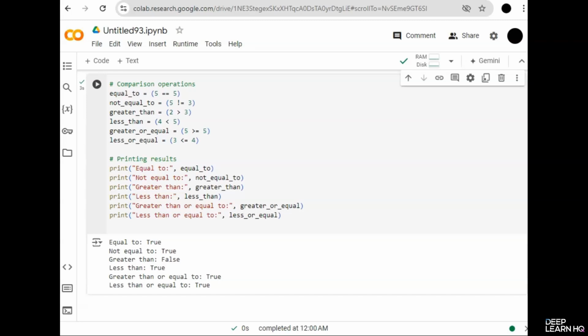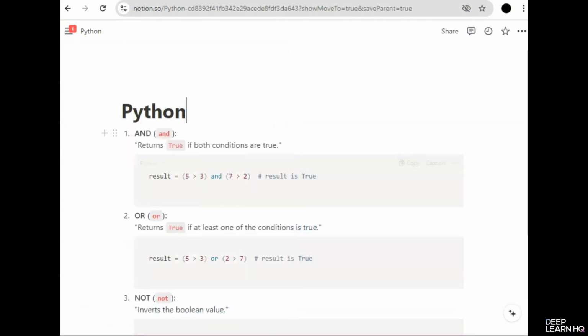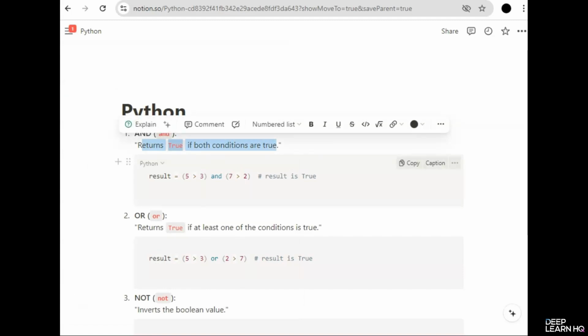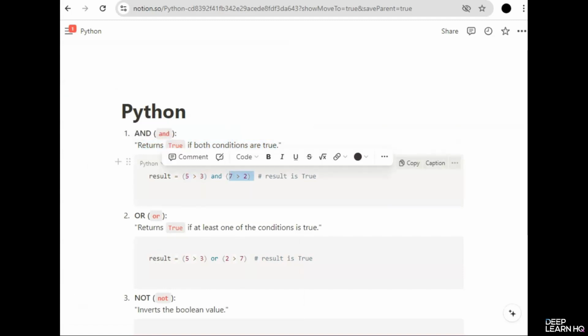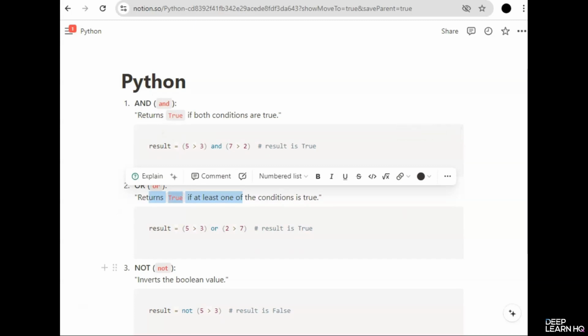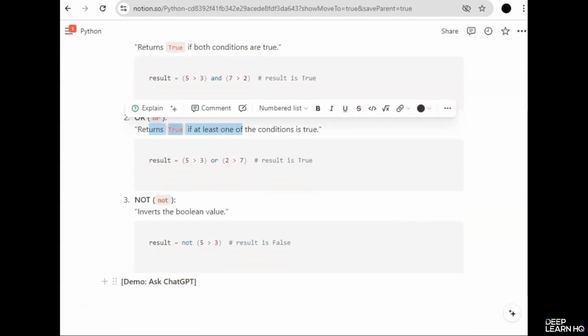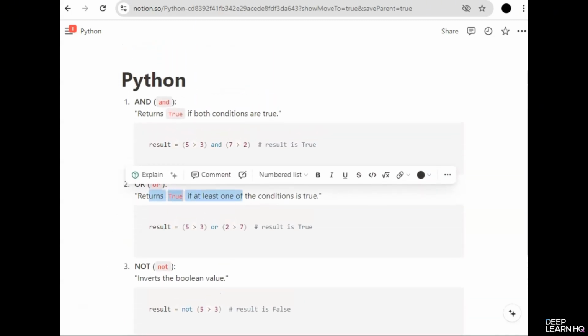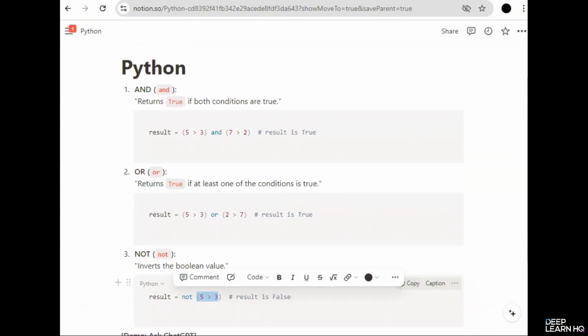Finally, let's discuss the logical operators. These operators are used to combine conditional statements. So firstly, we have the AND operator. It returns true if both the conditions are true, like 5 is greater than 3 and 7 is greater than 2. So it will result in a true value. OR returns true if at least one of these two conditions is true. And then we have the NOT operator. It inverts the Boolean value. For example, 5 is greater than 3, and then you write NOT here, it will result in a false value.